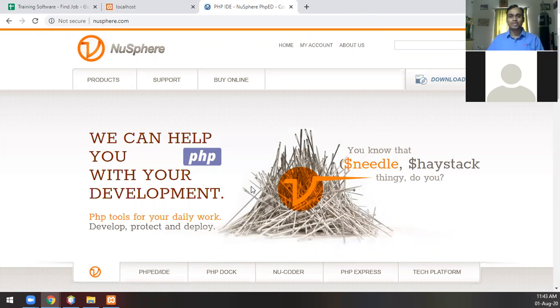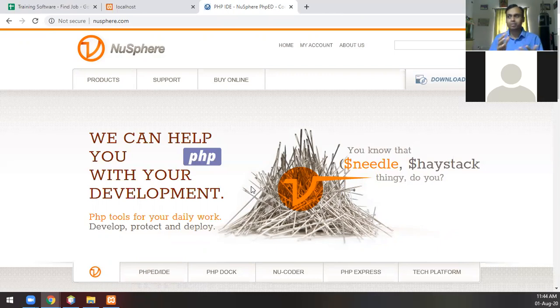If you have noticed, the training is free, Notepad was free, Notepad++ was free, Sublime also has a free version, and NetBeans is also a free version. So we are discussing the free versions that are available. As I said, probably this NewsPair is much more advanced than NetBeans, but NetBeans has everything that the programmer requires.